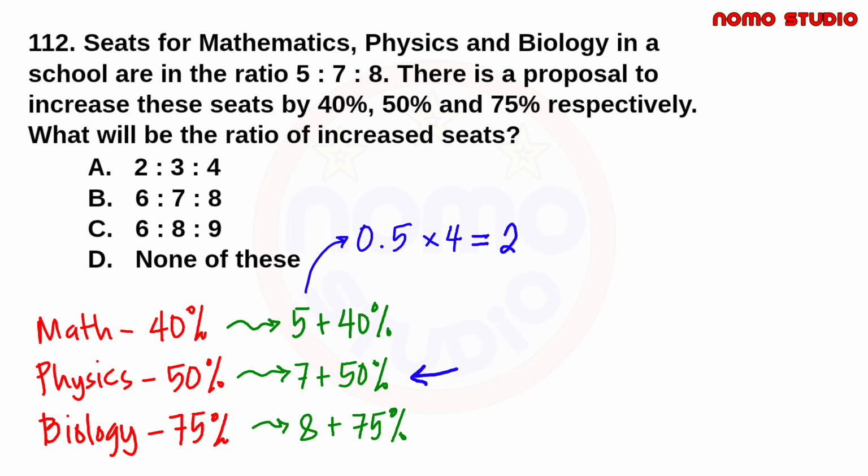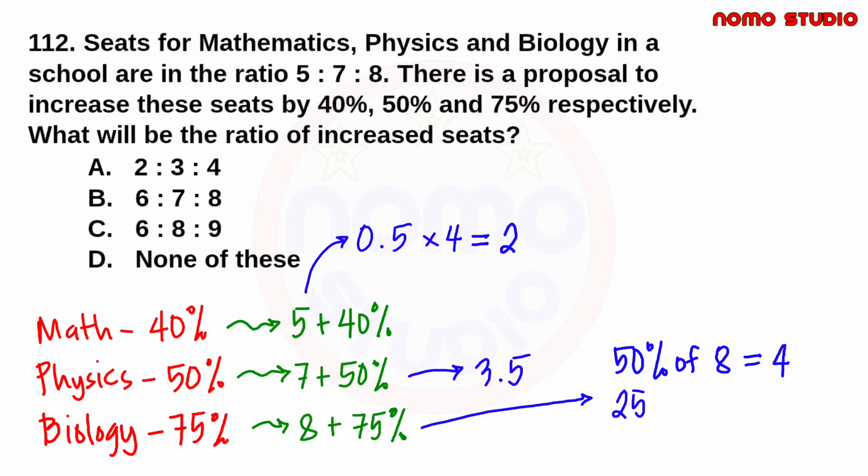At dito naman, 50% ng 7. So, kapag sinabing 50%, of course, kalahati lang. So, kalahati ng 7, which is 3.5. At dito naman, 75% of 8. So, kunin muna natin yung 50% of 8 or kalahati, which is 4. At kunin natin yung 25% of 8, which is 2. Kasi kalahati, di ba? 4, 50%. At kalahati ng 50%, which is 25%. So, kung hahatiin natin yung 4, which is 2. So, that means 2 is 25% of 8. So, 4 plus 2, and that is equal to 6. That means 6 is the 75% of 8.